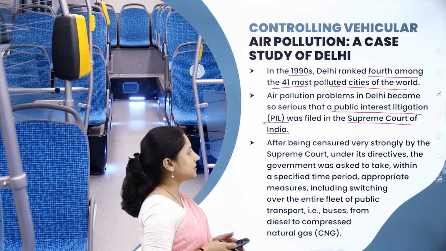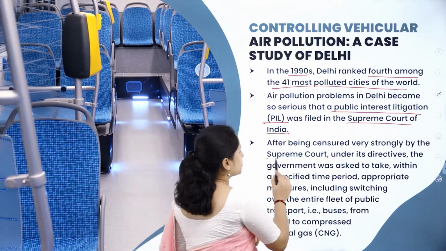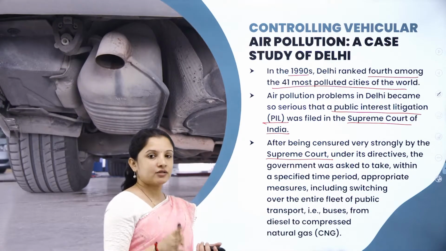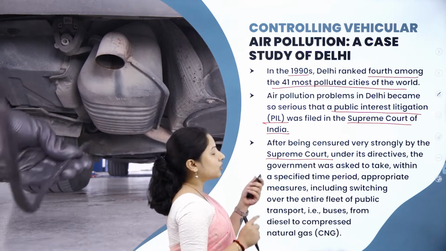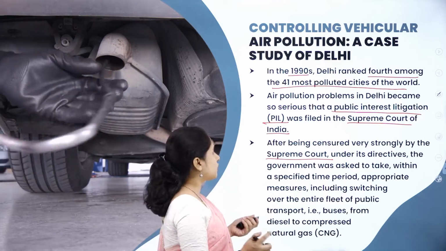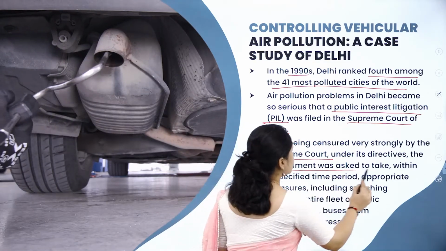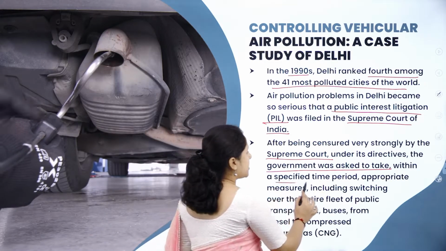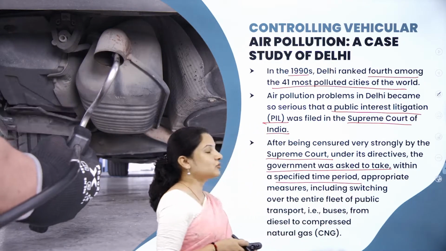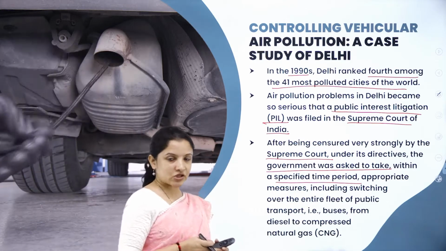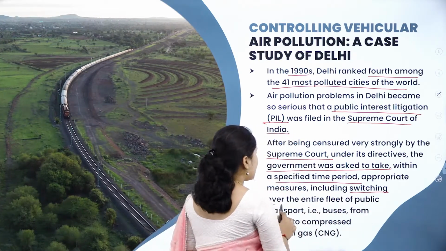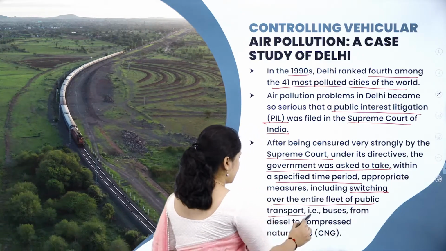After being censured very strongly by the Supreme Court, under the directions given by the Supreme Court, the government was asked to take certain measures within a specific period of time. They were told to switch over the entire fleet of public transport.